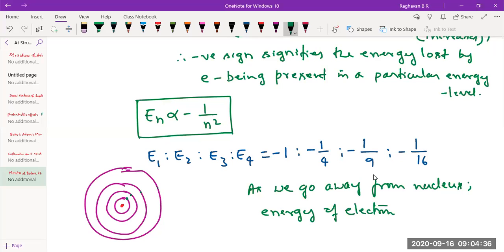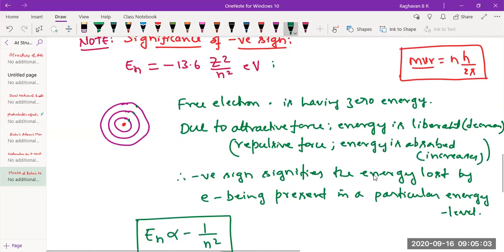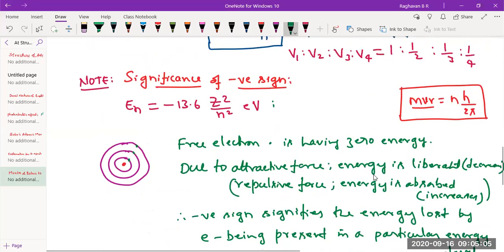Loss of energy decreases. As we go away from nucleus, energy of electron increases. As it comes closer, attractive force will increase, therefore energy decreases. As it goes away from nucleus, energy of the electron increases. Because negative value decreases means positive value increases. That's it. So this is the meaning of the negative sign in the energy expression of hydrogen.